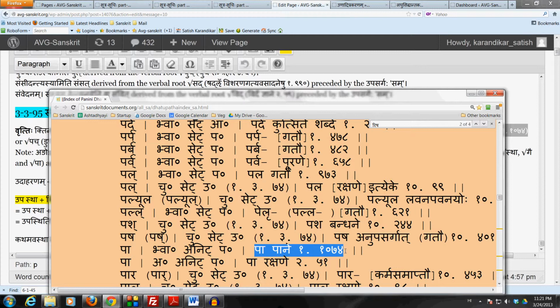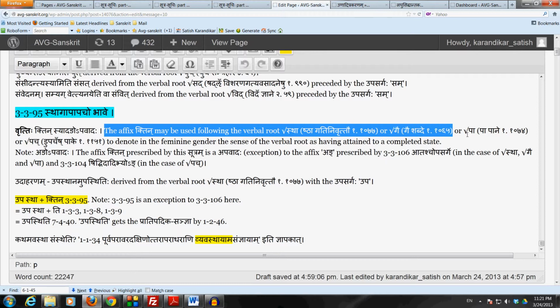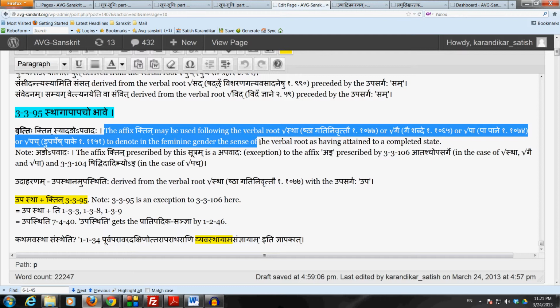And the fourth verbal root is Pach, which is Dupashpake, which of course we know from the Bhadiganaha. So meaning of this sutram becomes the affix Ktin may be used following the verbal roots Stha, Gai, Pa or Pach to denote the feminine gender bhavaha, which means the sense of the verbal root as having attained to a completed state. The question comes, why do we need this sutram?